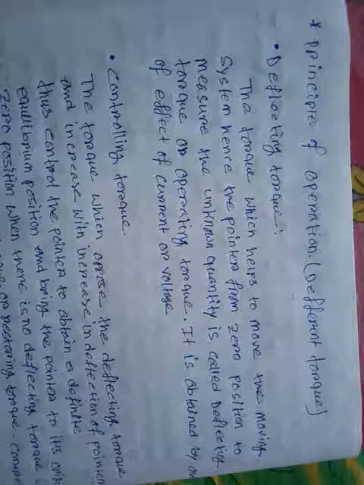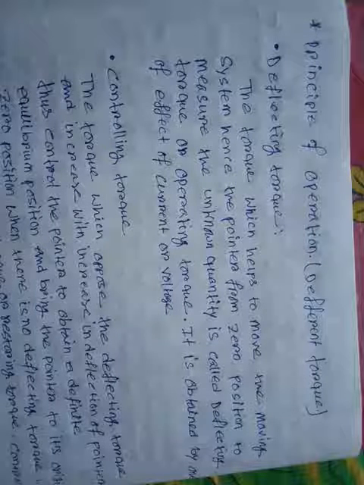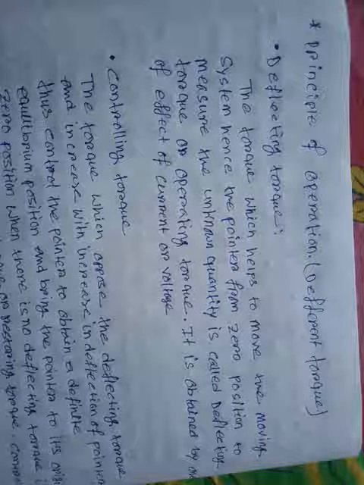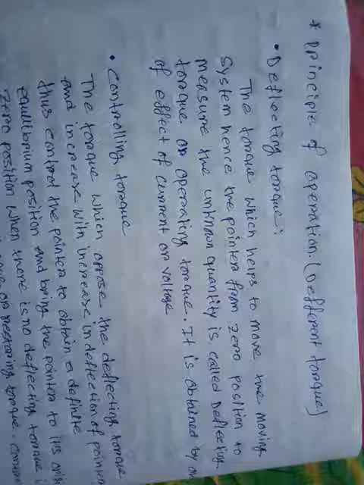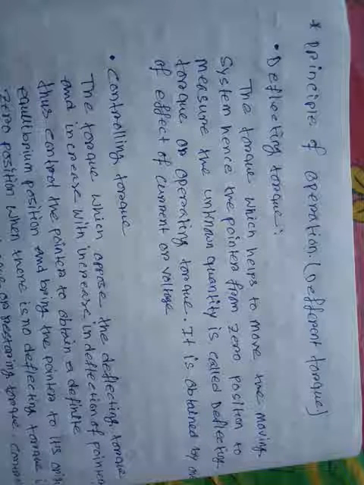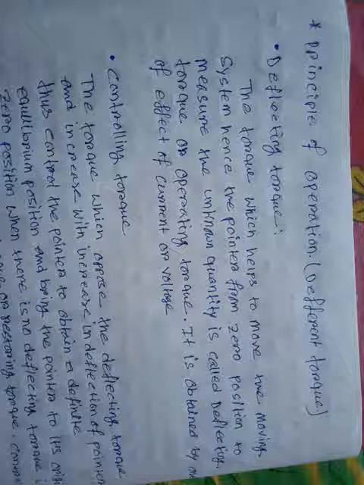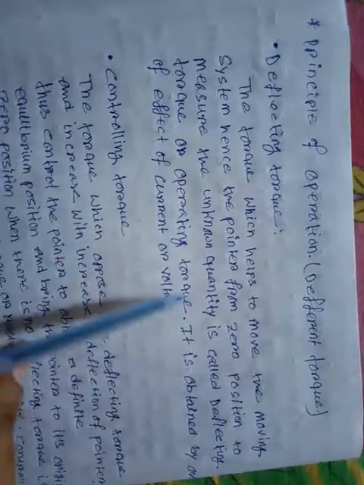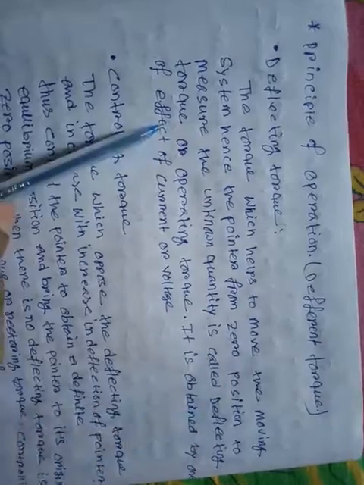Next is the principle of operation. In this portion we look at the operating principle of the measuring instrument. The deflecting torque is the torque which helps to move the moving system, hence the pointer, from the zero position to measure the unknown quantity. It is called the deflecting torque or operating torque.